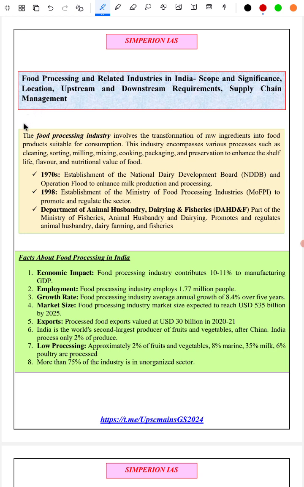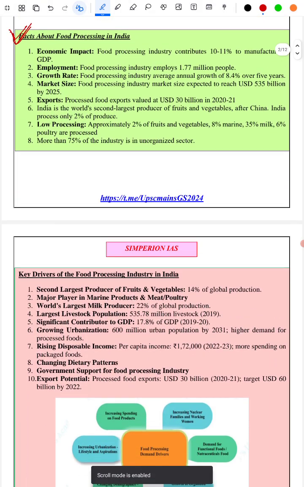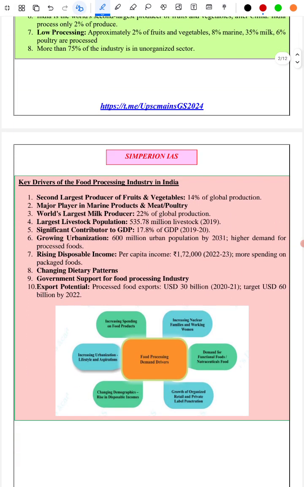So starting with the video, initially we have covered the definition of the food processing industry. Then we have given the timeline of the food processing industry in India. Next we have covered the important facts related to the food processing industry.